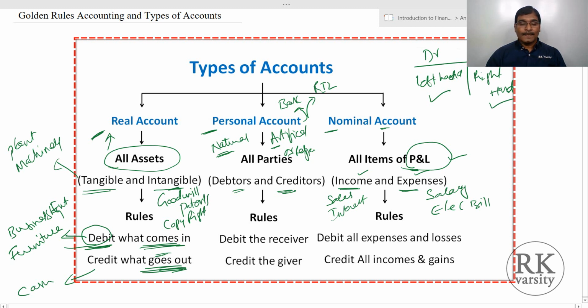side. Now coming to the personal account, the rule is debit the receiver. Whoever is receiving anything, that person is debited, in the sense shown on the left-hand side. If an individual is giving, then the giver is shown on the right-hand side, credit the giver. Now the same with expenses: all your expenses and losses you show on the debit side, and all incomes and gains you show on the right-hand side, that is the credit side.